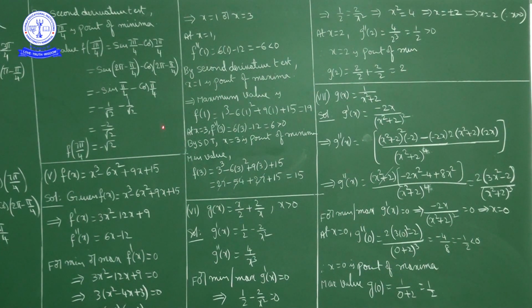Here by second derivative test, x equal to 1 is the point of maxima. Now maximum value is how much? f of 1. f of x is how much? f of x is x cube minus 6x square plus 9x plus 15.